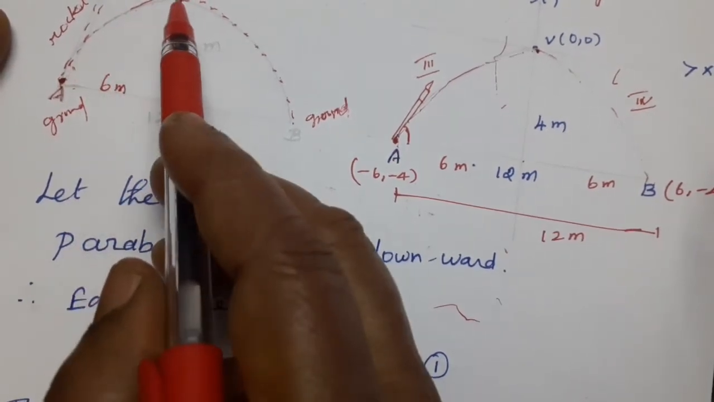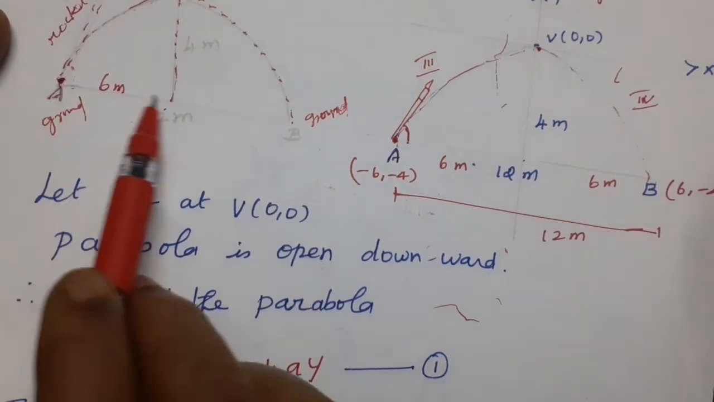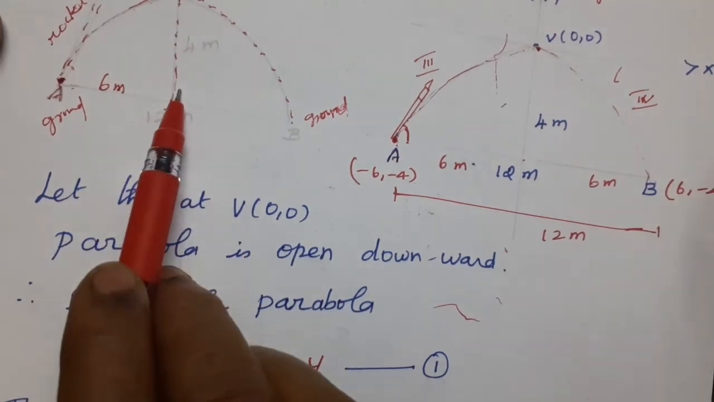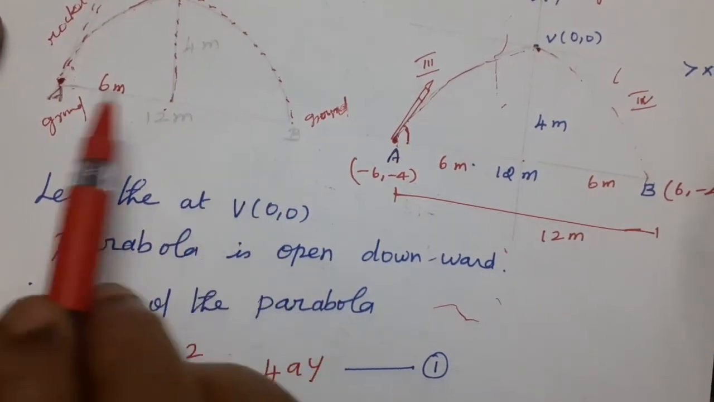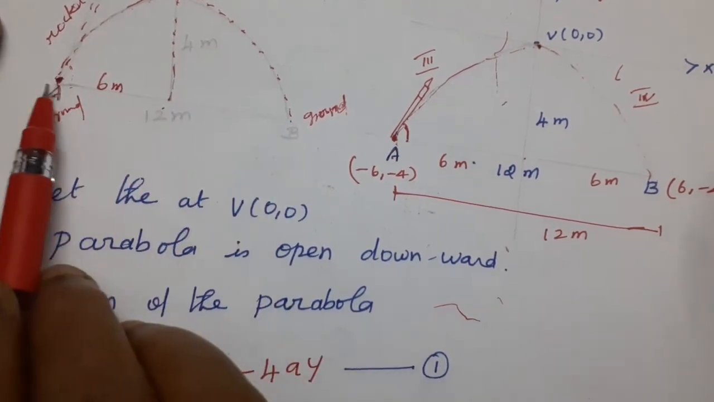It goes to 4 meter in the maximum height. Then it reaches the ground. After 6 meter distance, it reaches the 4 meter height. After 12 meter distance, it reaches the ground. We find out that after 12 meter distance it reaches the ground.